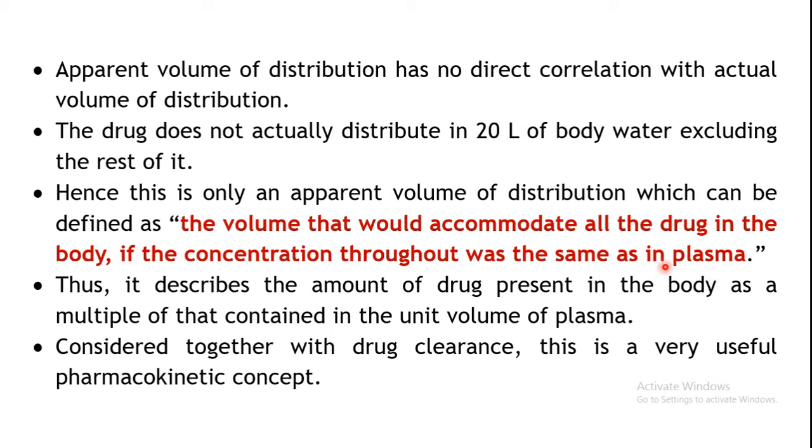Now this also is not practically possible. The concentration of that drug will not be the same as that in the plasma. It won't be the same throughout. But since this is a theoretical value. Now when this apparent volume of distribution has nothing to do with the actual volume of distribution, then what is the significance? Why are we finding out the volume of distribution? Because this apparent volume of distribution, along with drug clearance, is a very important pharmacokinetic concept.